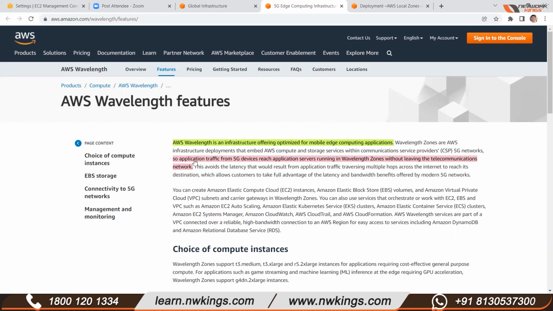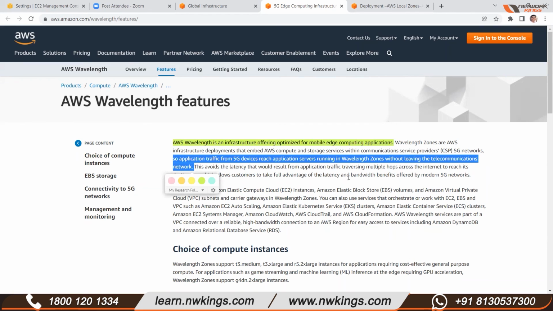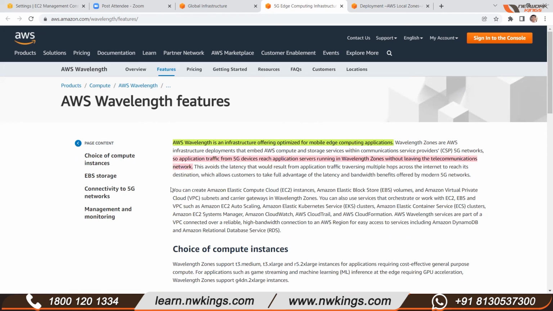Application traffic from 5G devices reaches application servers running in a wavelength zone without leaving the telecommunication network. This will integrate with the telecom network, so you are able to run mobile edge computing applications to provide more speed on 5G applications.